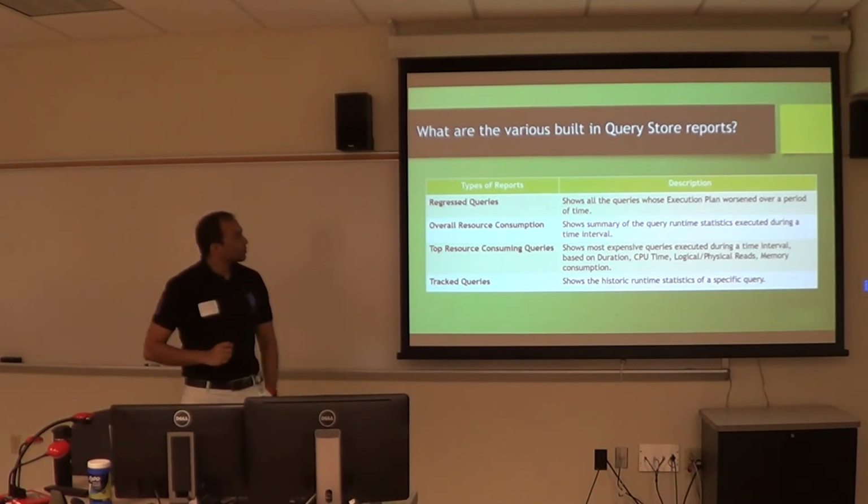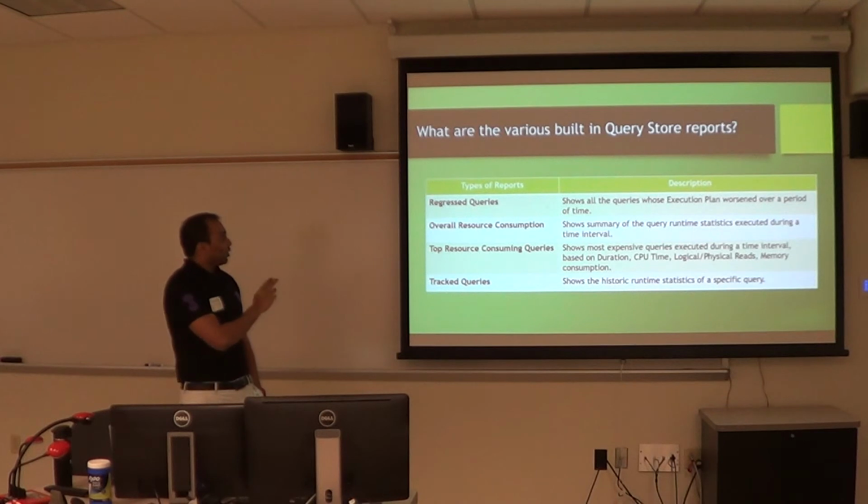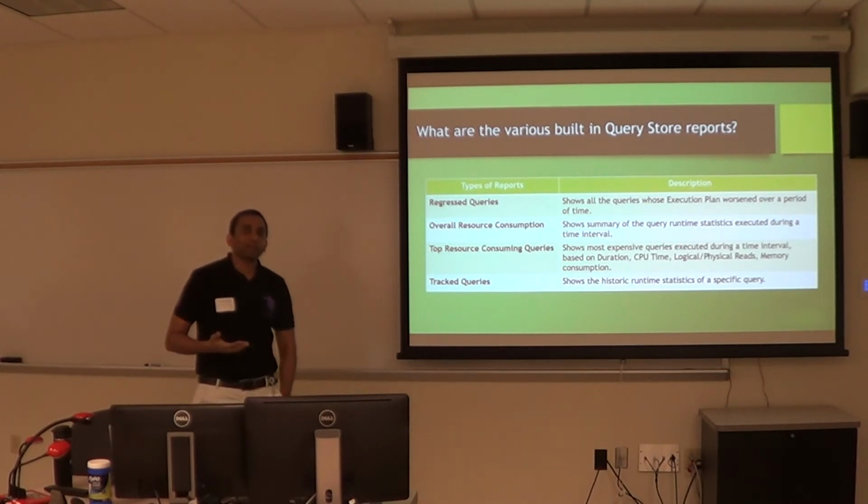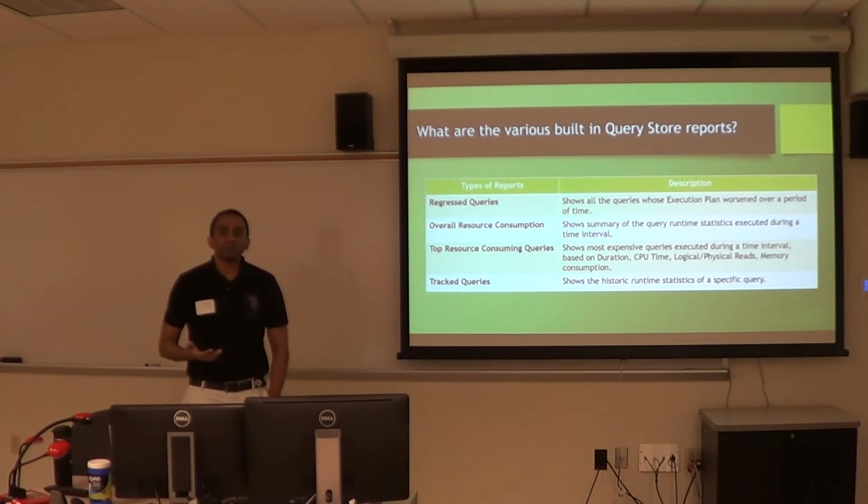Overall resource consumption basically shows the stats for the runtime stats, how much time each of your queries takes. So you can sort it by CPU time, execution time, a lot of things. Top resource consuming queries. I think as a developer, you should always know what your top 10 slowest queries are.